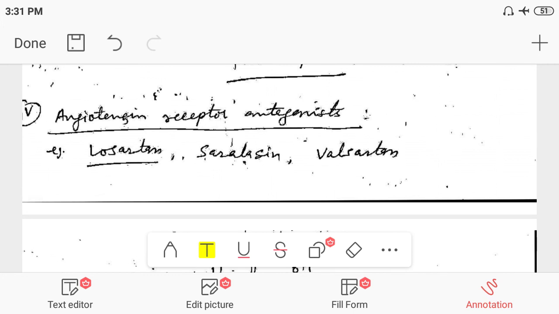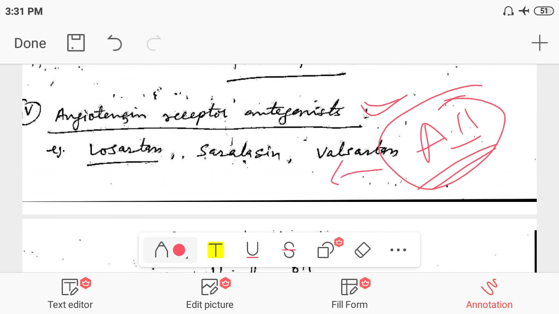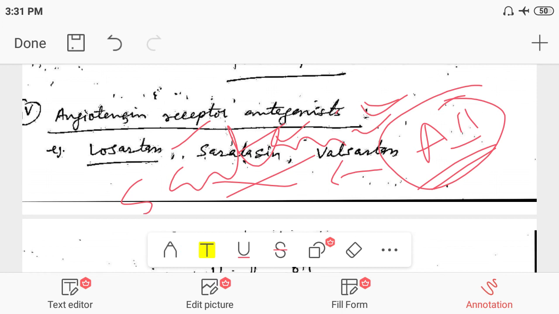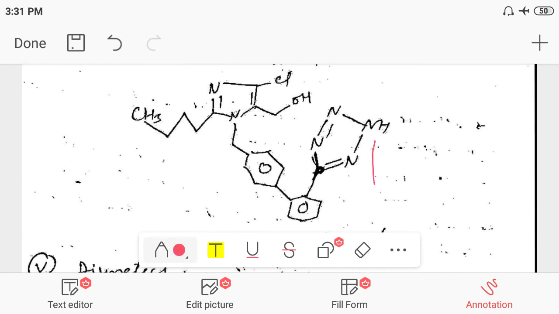Now we are discussing the angiotensin receptor antagonists. Receptor antagonist means drugs which can antagonize the receptors. Where angiotensin II would bind to its receptor, these drugs will bind and antagonize the action of angiotensin II. Examples are losartan, valsartan and others. So the sartans are angiotensin receptor antagonists. We look at one structure.